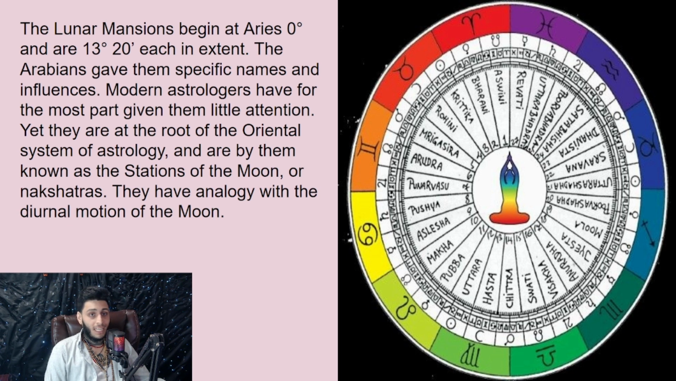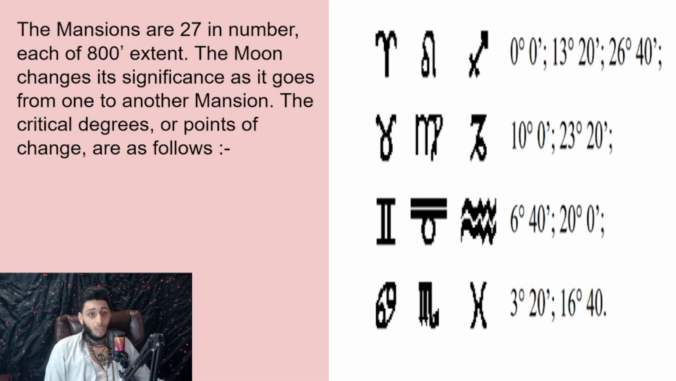The lunar mansions begin at Aries 0 degrees and are 13 degrees 20 minutes each in extent. The Arabians gave them specific names and influences. Modern astrologers have for the most part given them little attention, yet they are the root of the Oriental system of astrology and are by them known as the stations of the moon, or nakshatras in Hinduism. They have analogy with the diurnal motion of the moon. The mansions are 27 in number, each of 13 degrees 20 minutes extent. The moon changes its significance as it goes from one to another mansion. The critical degrees or points of change are as follows.